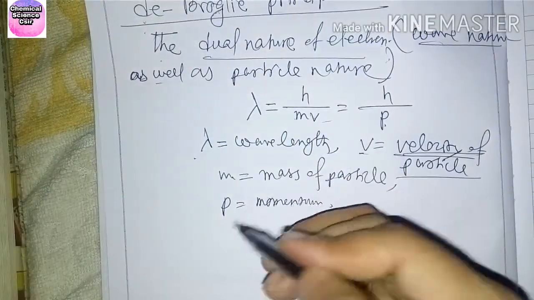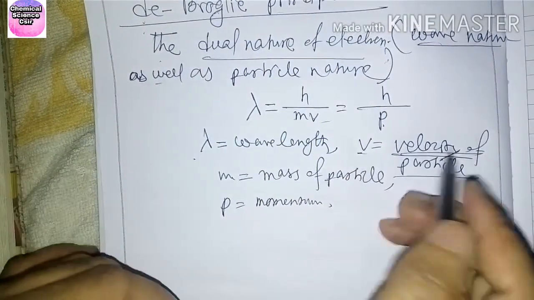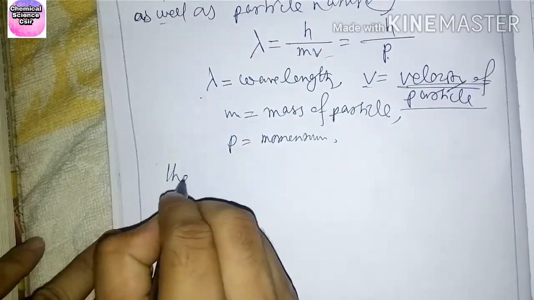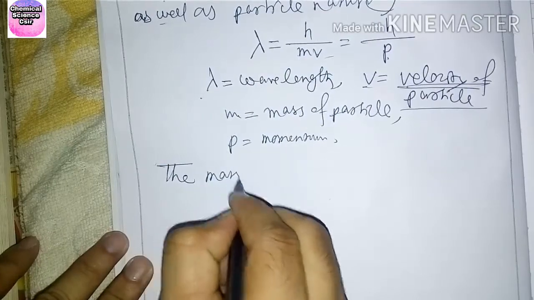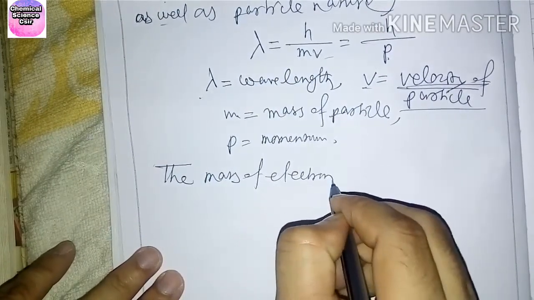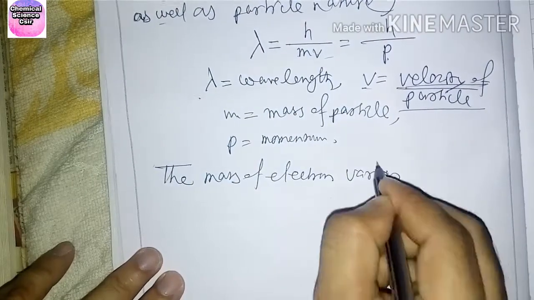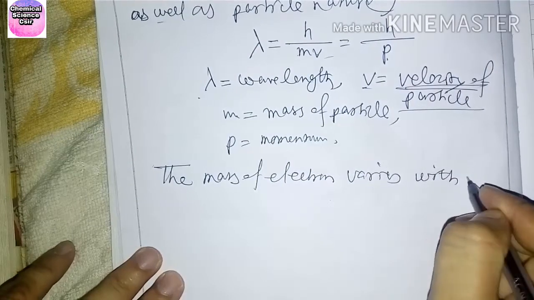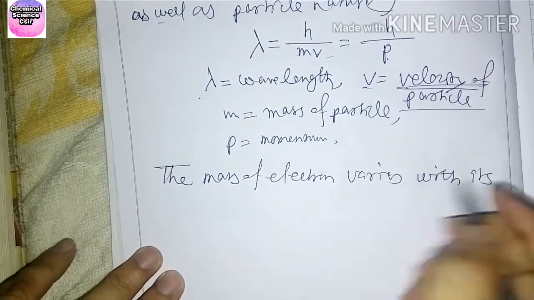The mass of an electron varies with its speed. So another point: the mass of the electron varies with its speed.